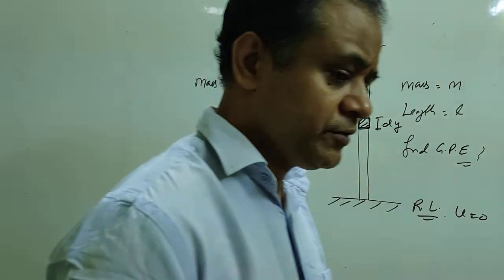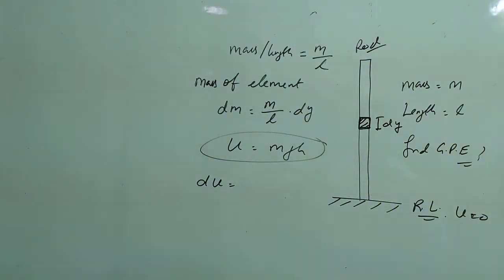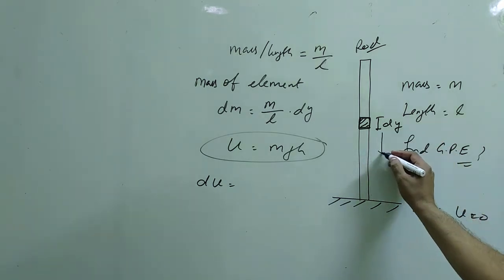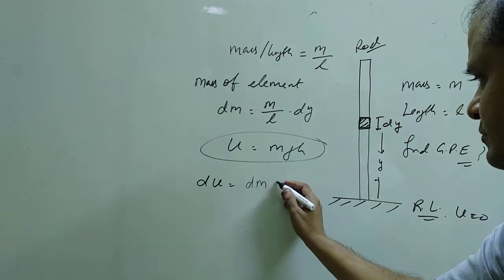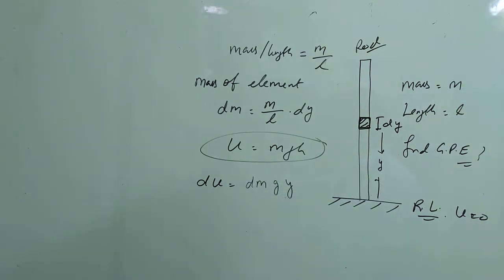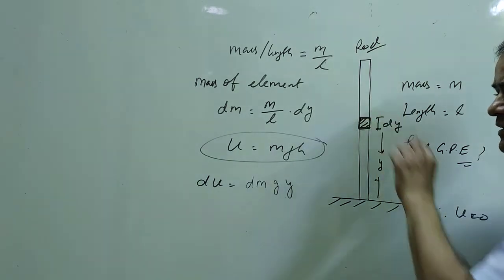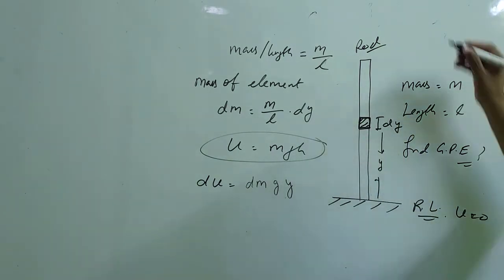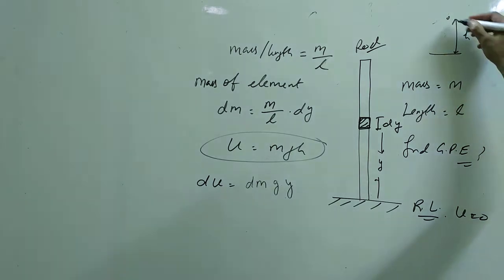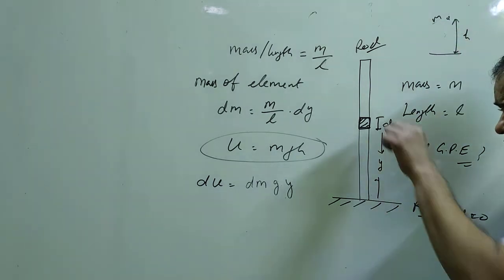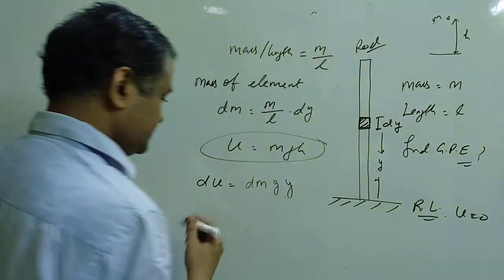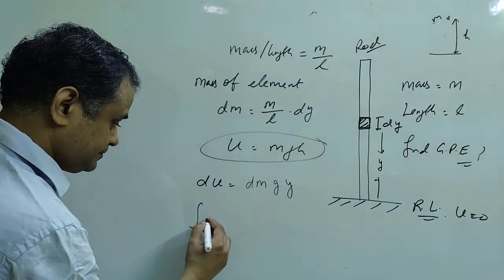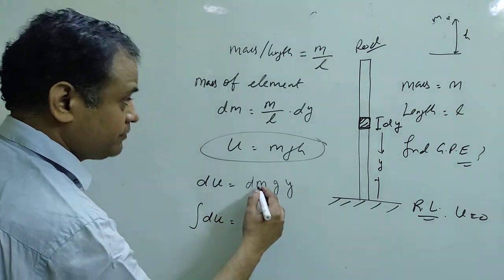What will be the potential energy of this element? Think about it. If its height from the ground is y, its potential energy is equal to dm, g and y. This is the potential energy of this element. If a single object is placed at height h, its potential energy is mgh. So if this is the element of mass dm and height is y, its potential energy is dm into gy. Now integrating both the sides and also putting the value of dm.